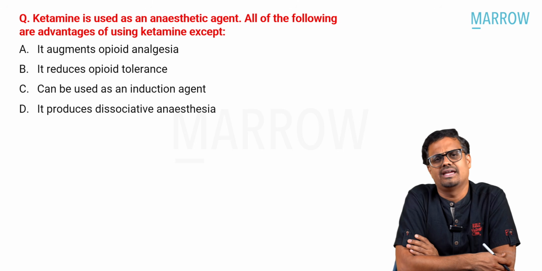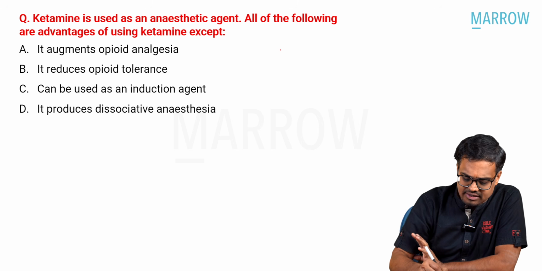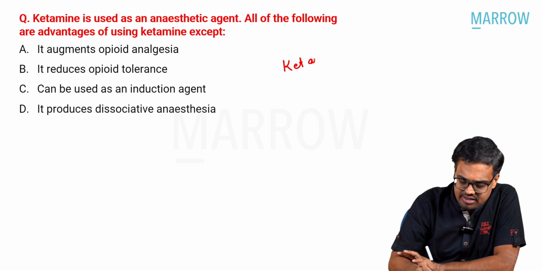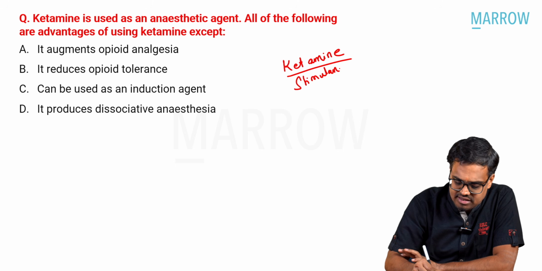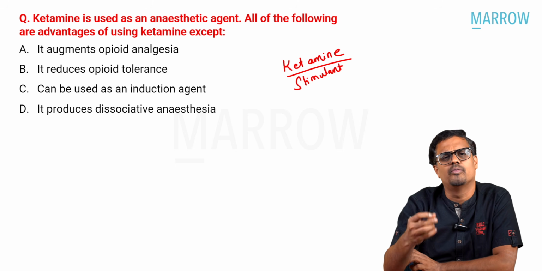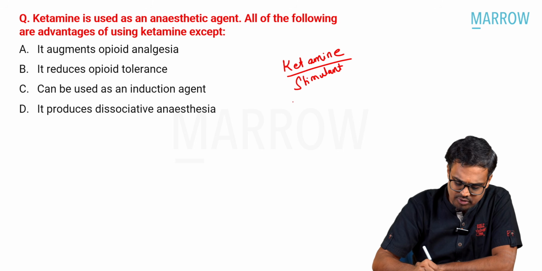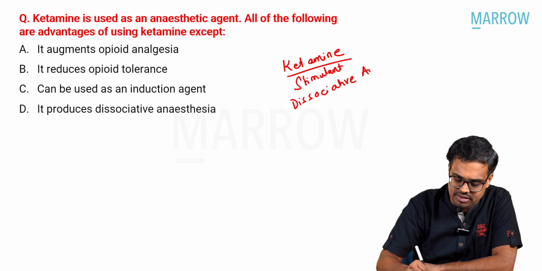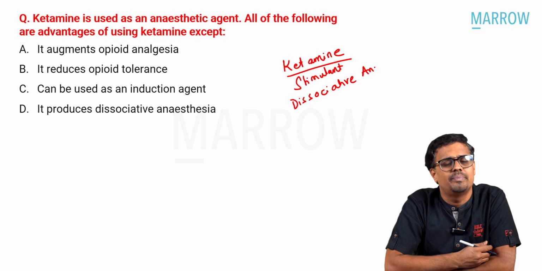Those who are writing this INI-CET examination and those who have read anesthesia all know that ketamine is a stimulant. Ketamine is always a stimulant. What does it do? It increases heart rate, it increases blood pressure, it increases everything. ICP, IOP, everything it increases. The unique point of ketamine, everyone knows, is dissociative anesthesia. What do you mean by dissociative anesthesia? It means the patient will be wide awake, but he will not react to the pain.